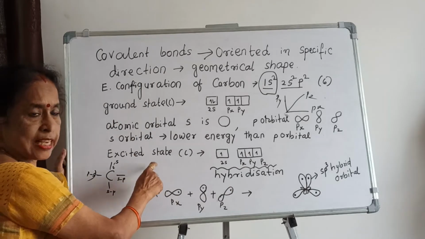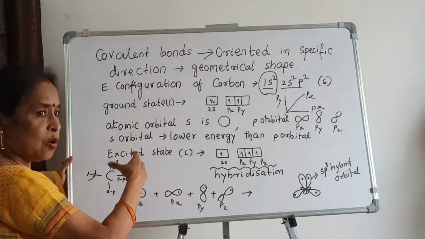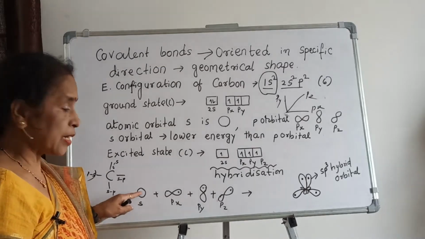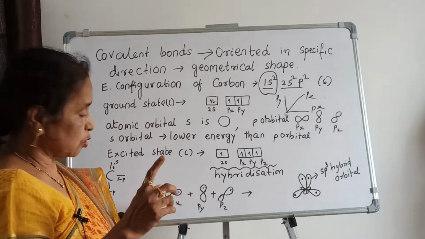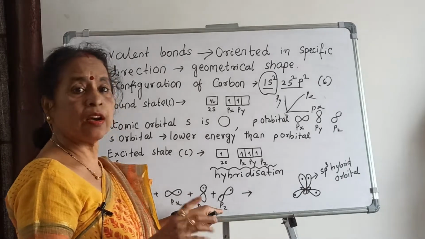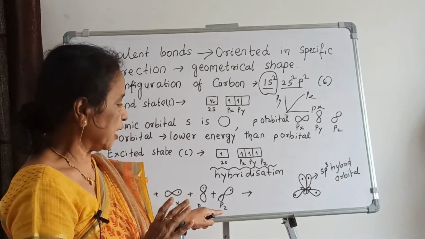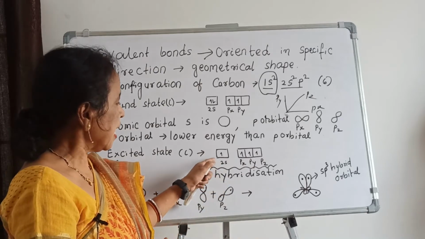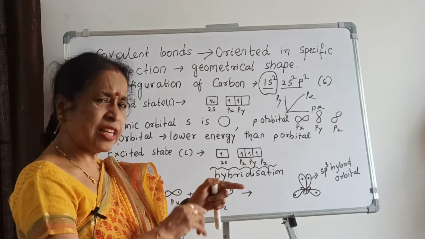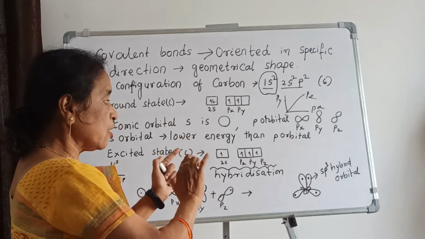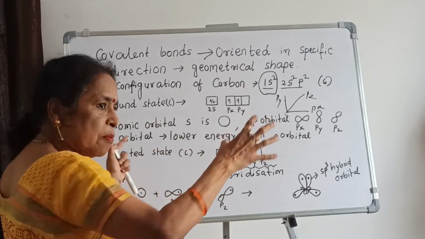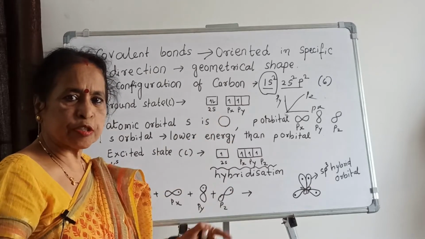Now, in this case, that is carbon, how hybridization takes place. The s orbital has 1 electron, px also 1 electron, py and pz also containing 1 electron each. Now they will combine: s, px, py, pz, each orbital having one electron. Now hybridization takes place. They all combine. Then we come to the redistribution process.